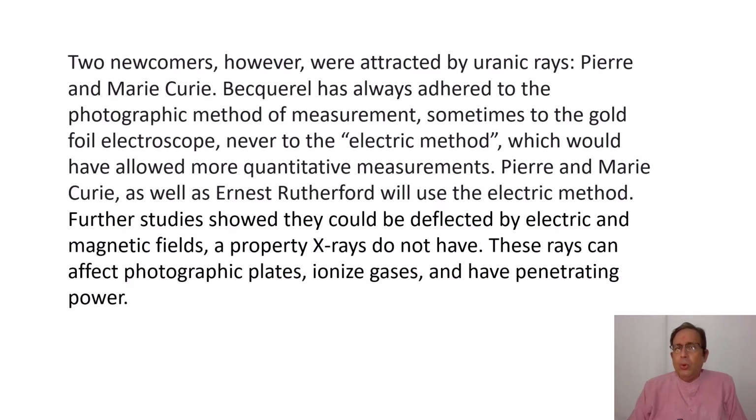Further studies showed that electric and magnetic fields deflect these rays. So these rays are basically charged rays and not light, as in the case of fluorescence, or even X-rays.